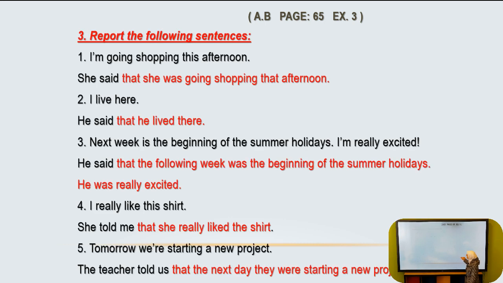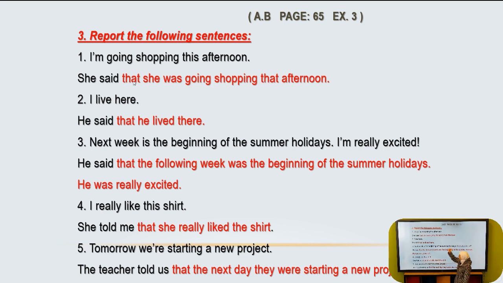Okay, now we have again an exercise in your activity books at page 65, and it is exercise number 3. Report the following sentences. So each sentence should be in reported speech. Like for example, number 1, I am going shopping this afternoon. Here, the sentence starts with she said. So be careful now to the steps. She said that, and that is optional. You can put it or not.